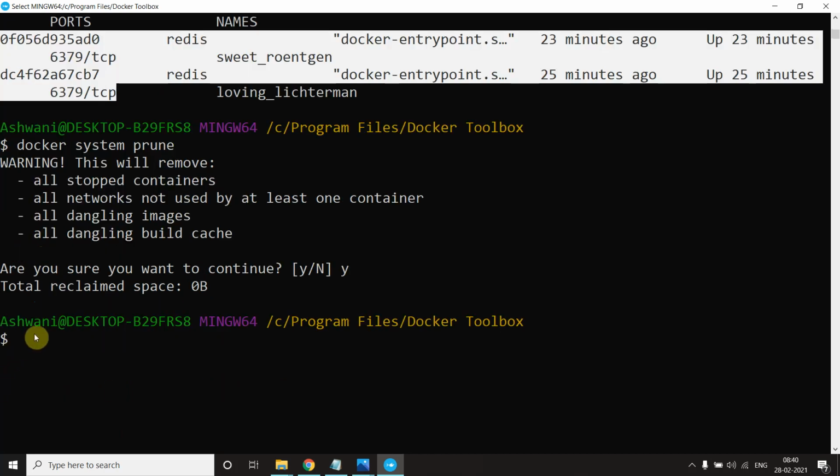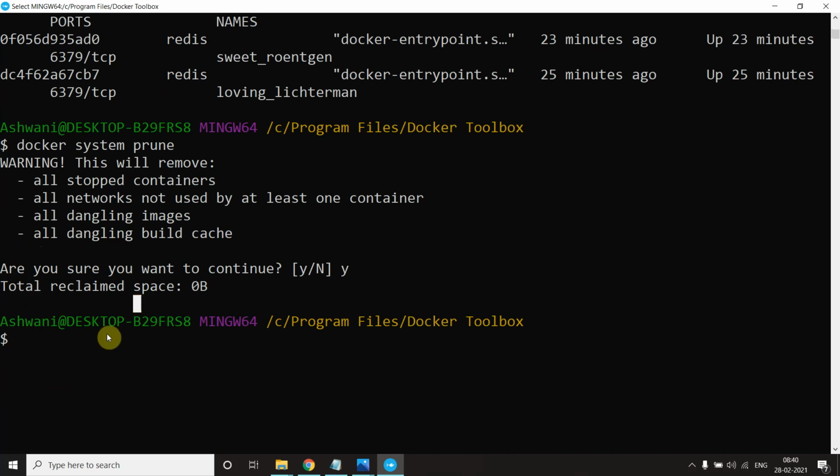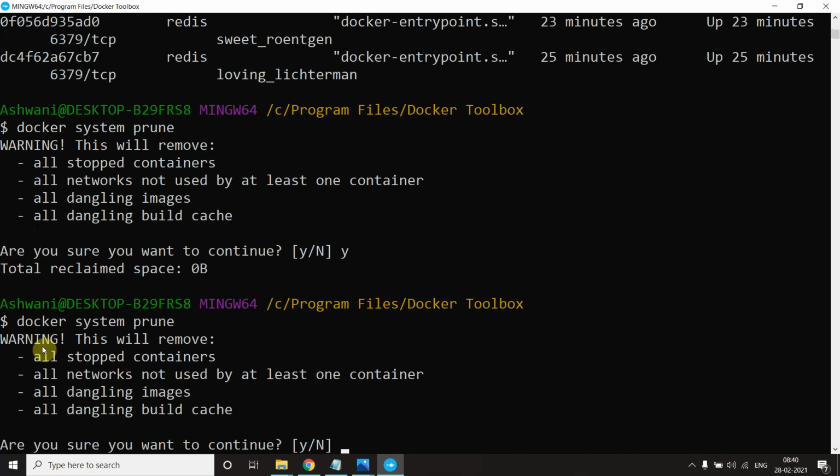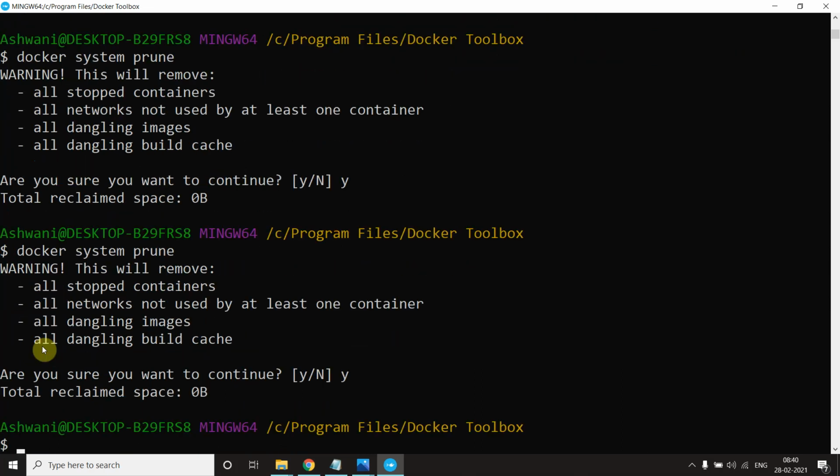Okay, because we don't have anything. Are you sure? Total reclaimed, yeah, they will go from here. Now this is a command to remove all the containers which are running in the background, or which are in pause state or stop state. Now if I say docker ps,